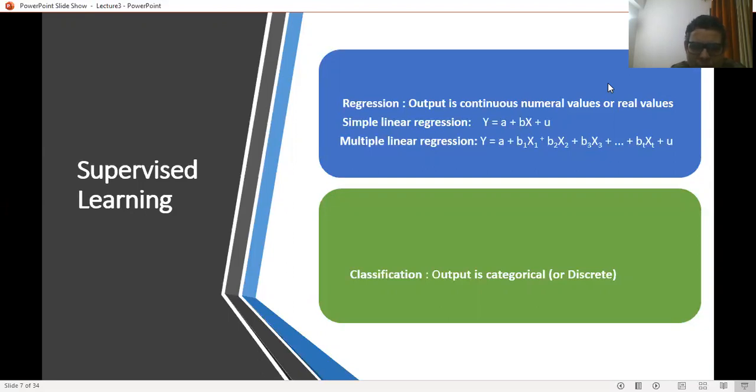Some authors also say that under regression analysis there are an infinite number of classes, because each output is a continuous or real variable. So an infinite number of classes are possible, and when each class is recognized by a real number, then we go for regression analysis. Otherwise, we go for classification, in the presence of a target, when the target class label is given and is discrete in nature.